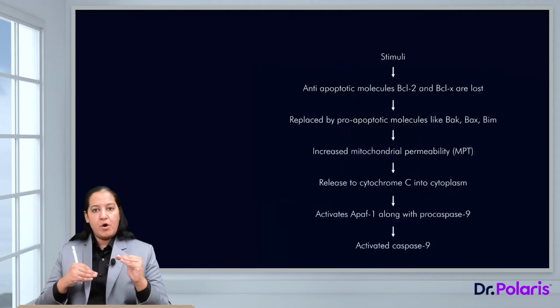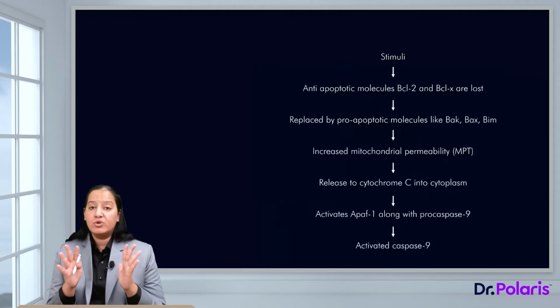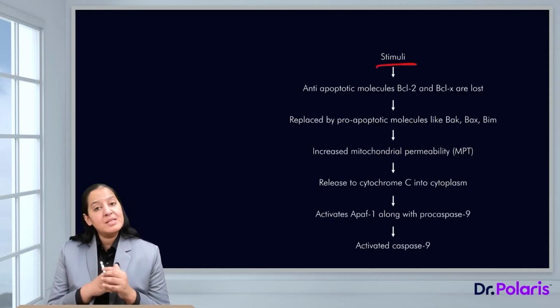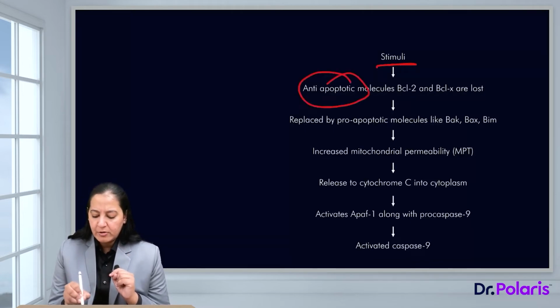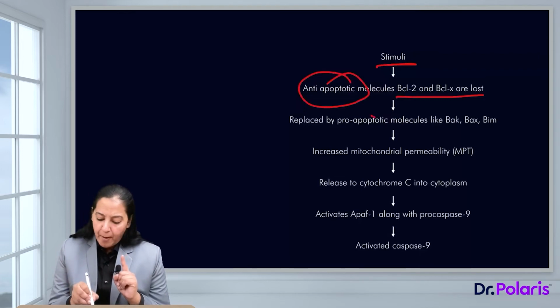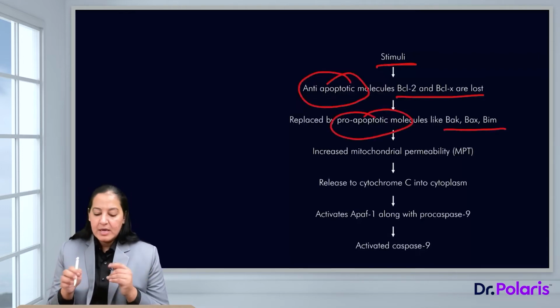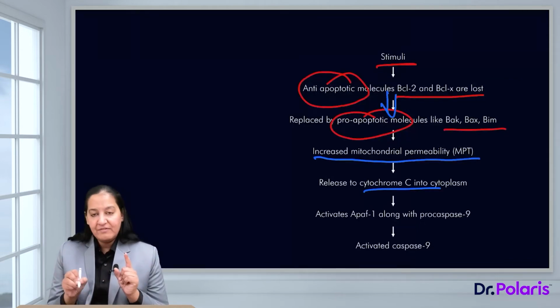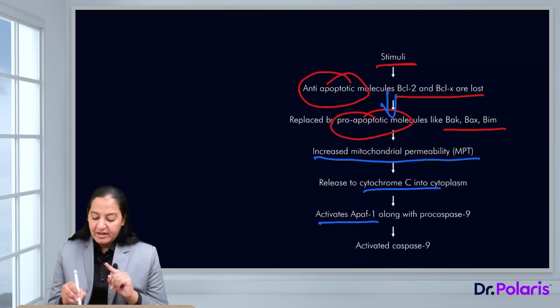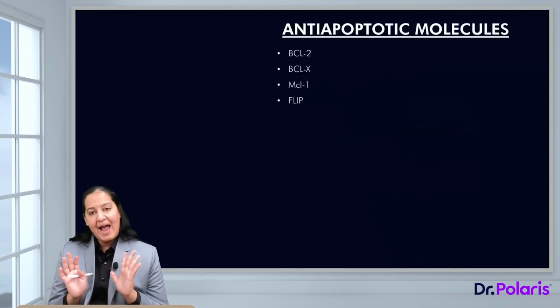The same thing is written in the form of a flow chart. You can read the flow chart. You always write flow charts in your exam, right? So, stimulus. What is the stimulus here? The stimulus is DNA damage beyond repair. On receiving the stimulus, in the mitochondria, the anti-apoptotic molecules BCL2 and BCLX are lost, and pro-apoptotic molecules like BAX, BAT, BIM come in. So, can I say the anti-apoptotic are replaced by pro-apoptotic on receiving the signal? Yes, right. The pro-apoptotic molecules will increase the mitochondrial permeability; they will open the door. So, cytochrome C will leak out. After coming into the cytoplasm, it activates APAF1. So, it will convert procaspase 9 to active caspase 9. Ultimately, active caspase 9 is formed.